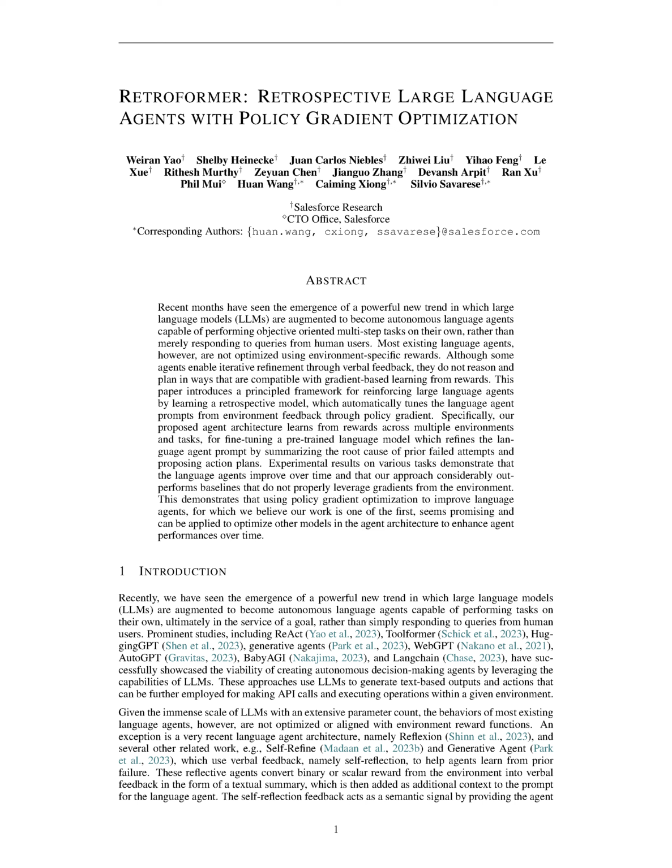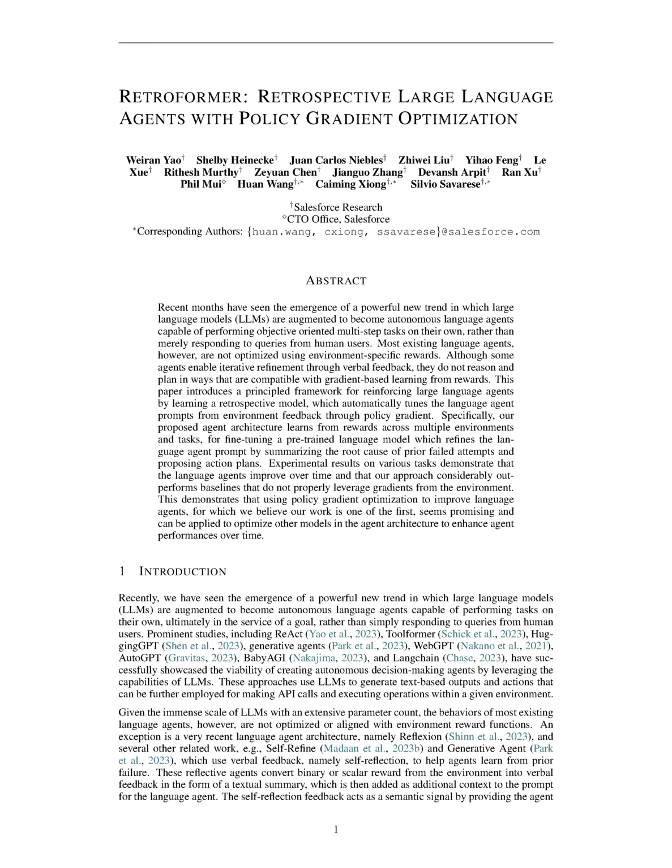These agents use LLMs to generate text-based outputs and actions, which can then be used to make API calls and carry out operations within a specific environment. However, due to the vast scale and extensive parameter count of LLMs, the behavior of most existing language agents is not optimized or aligned with the reward functions of their environment. A recent exception to this is the language agent architecture known as Reflexion, along with a few other related works like Self-Refine and Generative Agent.